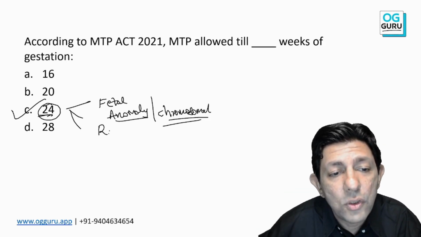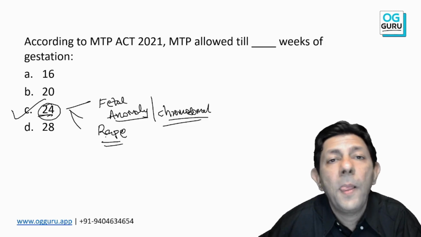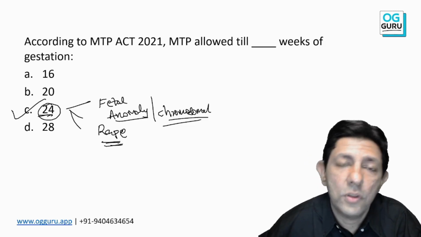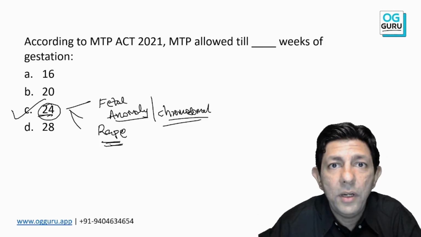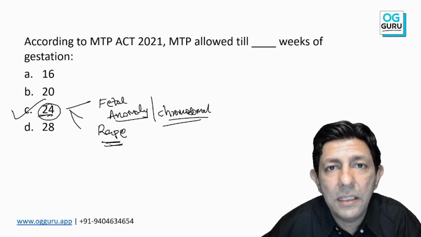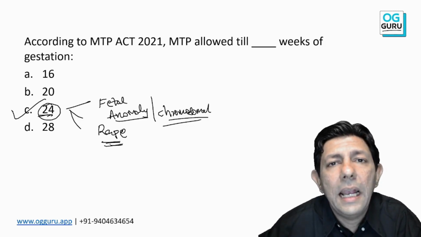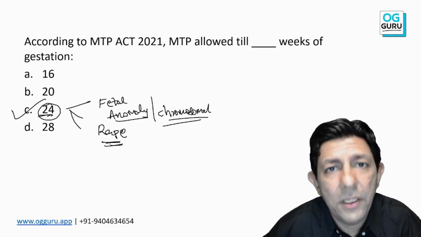Or if there's a sexual assault victim or rape victim, then again we can do it. And if mother's life is at risk, of course we can do it. So this 20 to 24 has been extended because certain times the patient comes in late and the anomalies are detected later, or the rape victim does not come out of fear, and then she is already 22-23 weeks.